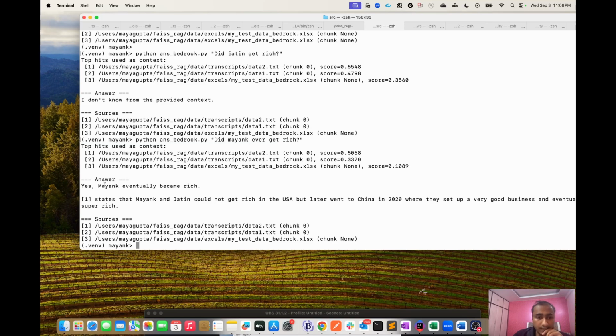Oh, it says that yes, Mayank eventually got rich. It states that Mayank and Jatin could not get rich in USA, but later they went to China, where they set up a business and got rich.